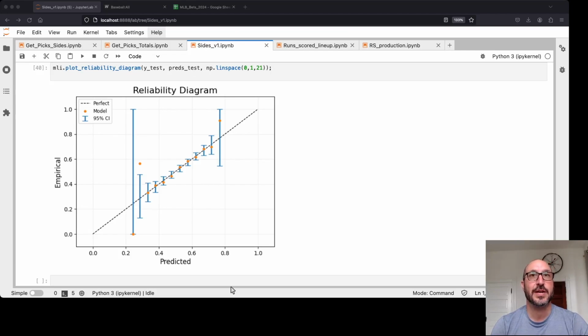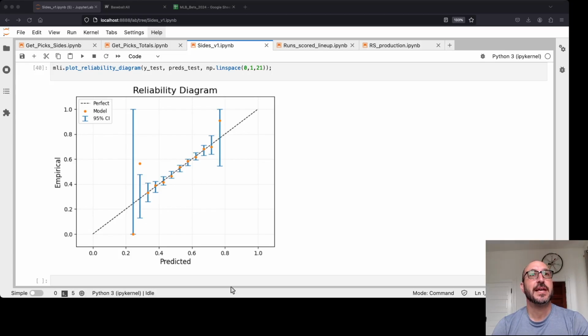Looks like this model is quite accurate, and this is based on 3 seasons' worth of predictions. So actually I built the model using 2019 and before, and then used it to predict 2021, 22, and 23. And these were the results I got. And I also simulated some betting, and the model was profitable across the 3 seasons. So I'm pretty happy with that.